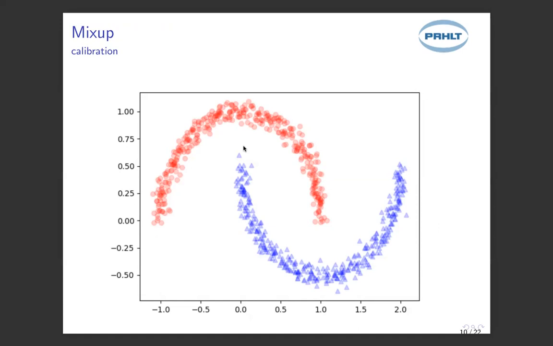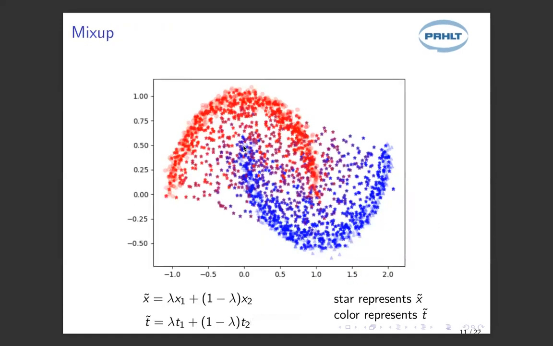Now I'm going to show a picture with some Mixup samples, where the stars represent the mixed image and the color represents the label. So for example, purple means that the generated label t tilde has 0.5 probability of belonging to class red and 0.5 probability of belonging to the other class. And as we can see here, learning with this data augmentation, we can smooth the prediction of our classifier because we are teaching our model to learn smooth mappings, as we see from the different colors here.